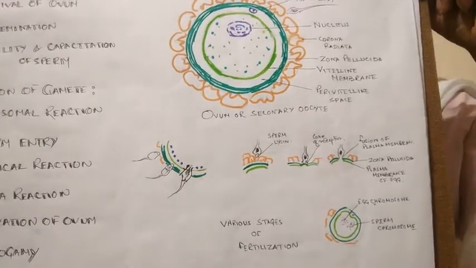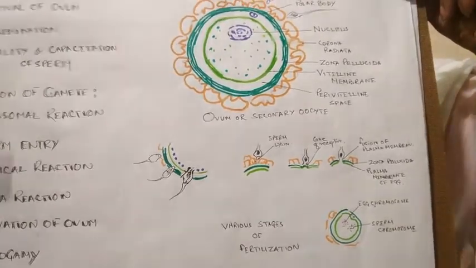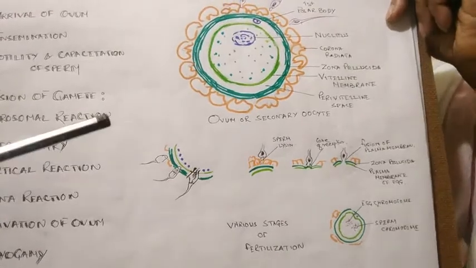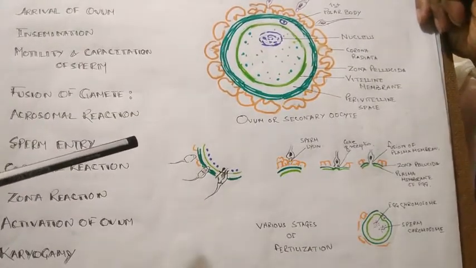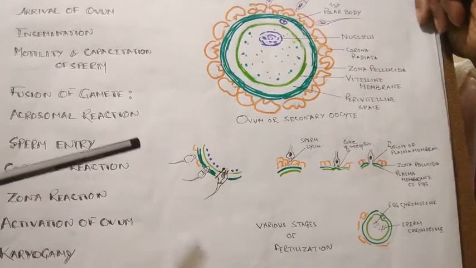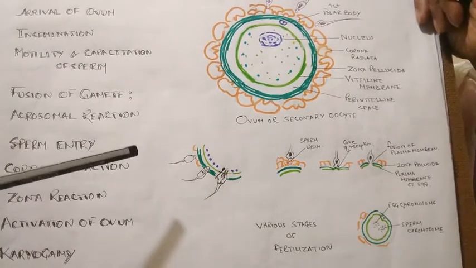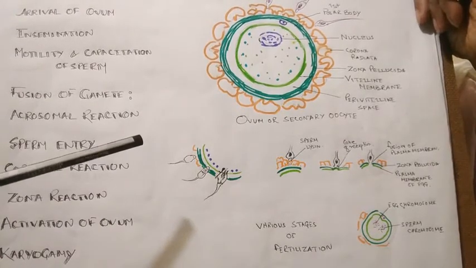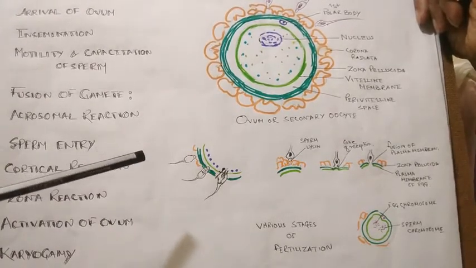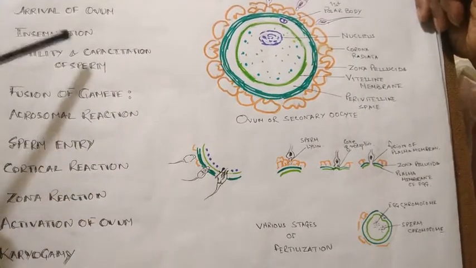Next subphase is the insemination. We know that in human beings the male gamete, the sperm, is motile, and the semen has to be transferred into the female reproductive tract, and that is insemination.